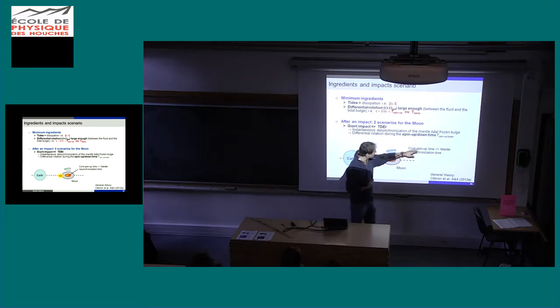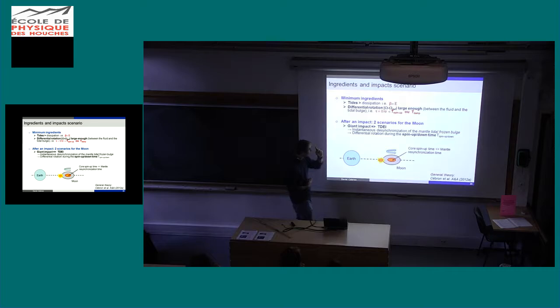This is what we call the spin-up time. So the idea is that you've got a desynchronization of the mantle tidal frozen bulge, and during the time that the fluid accelerates, you've got a differential rotation between the deformation and the fluid. Then you've got elliptical streamlines, and then you can expect instability. Is it okay for everyone?